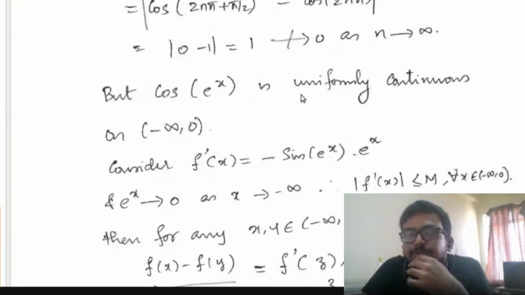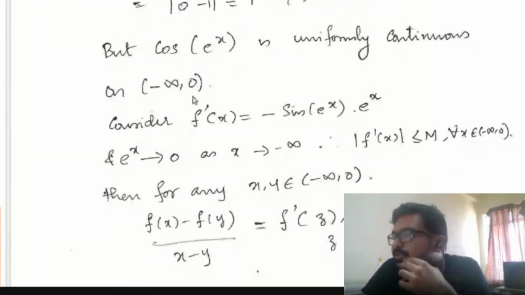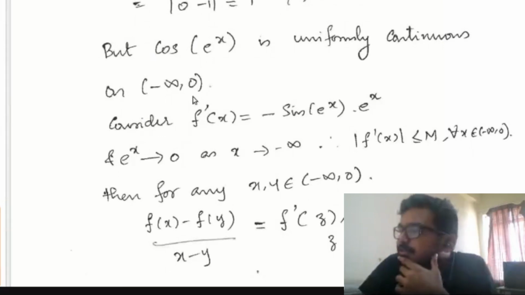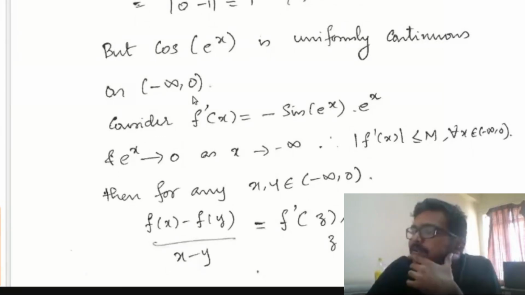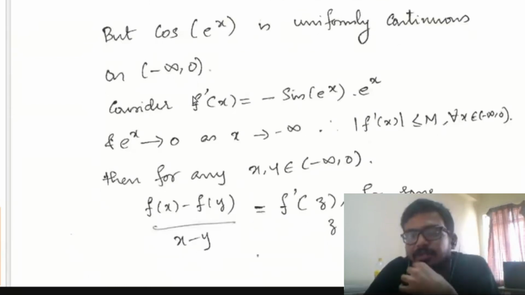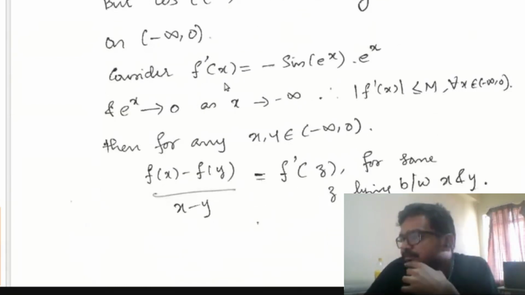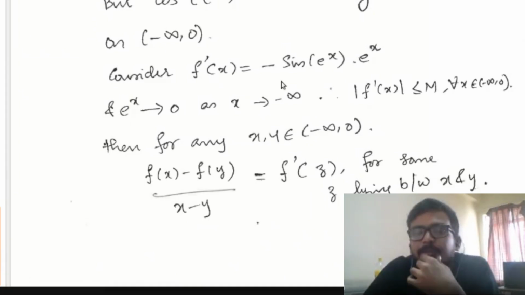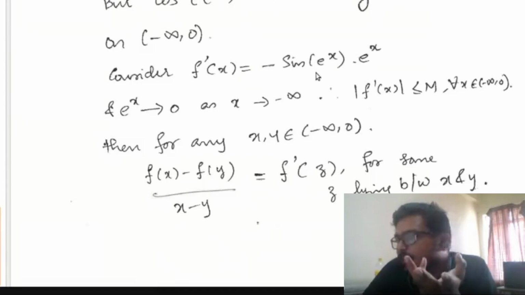But this is uniformly continuous on minus infinity to 0. Cos of e raised to x is uniformly continuous on minus infinity to 0. What I have done is, you take the derivative of cos of e raised to x. You'll get minus sine of e raised to x into e raised to x. Sine of e raised to x is a bounded function.